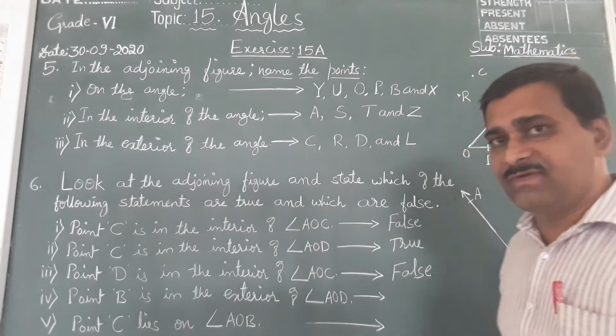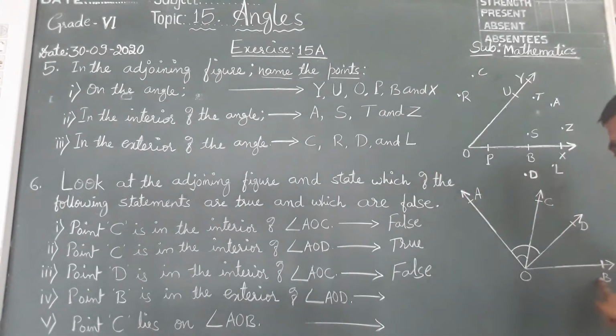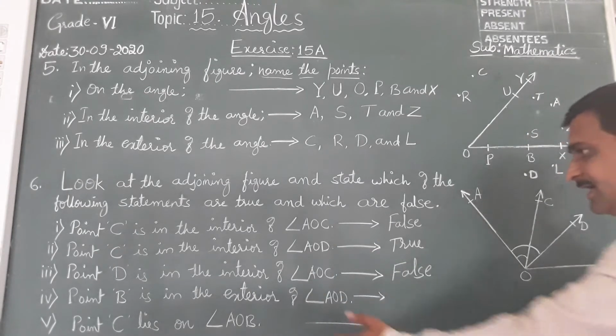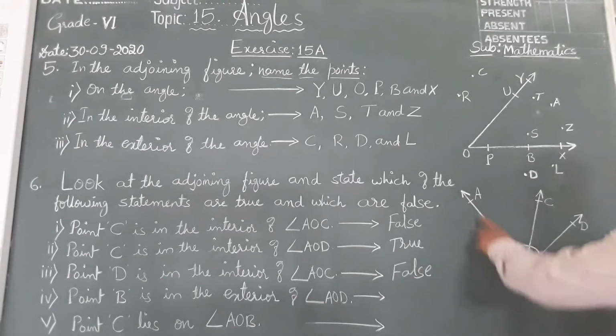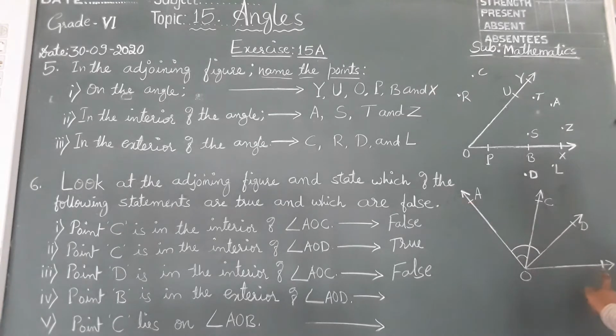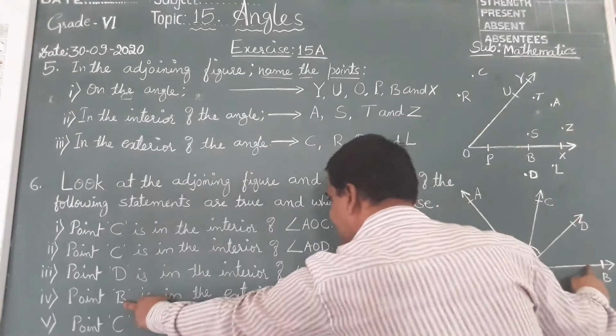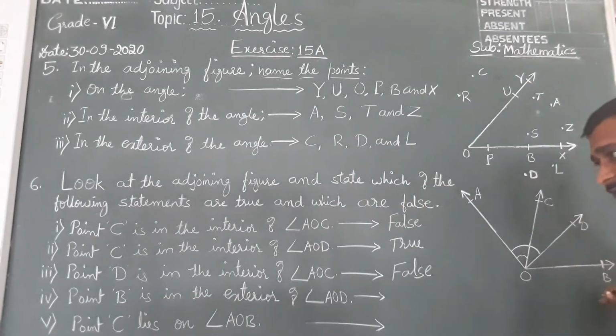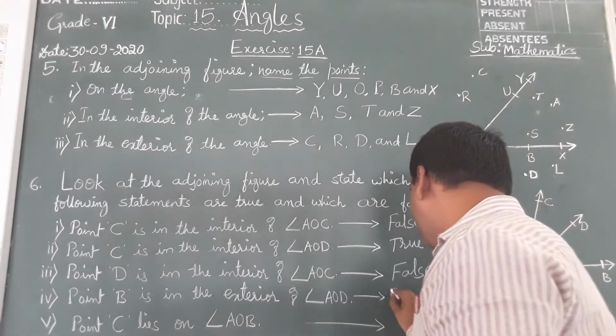Let us see the fourth one. Point B, where is it? Point B is here, this one. This point B is in the exterior, meaning outside. Point B is exterior of AOD. AOD, again this second angle. B is outside, exterior, correct? B is outside the angle AOD. Yes, it is correct. Outside the angle AOD there is a point B here, exterior of AOD.